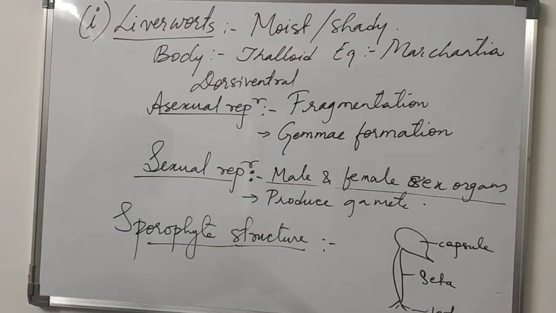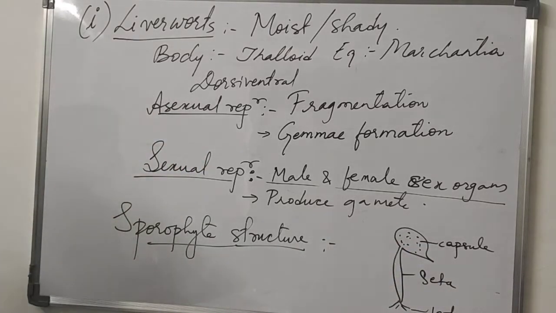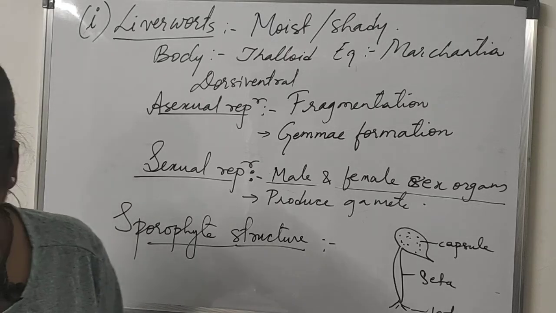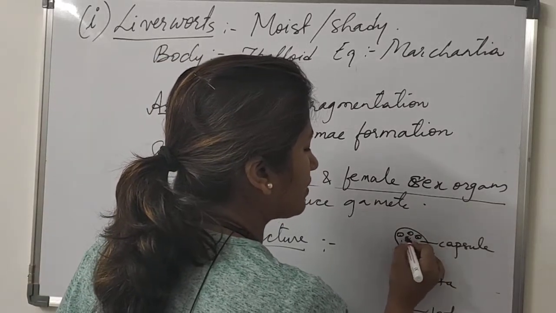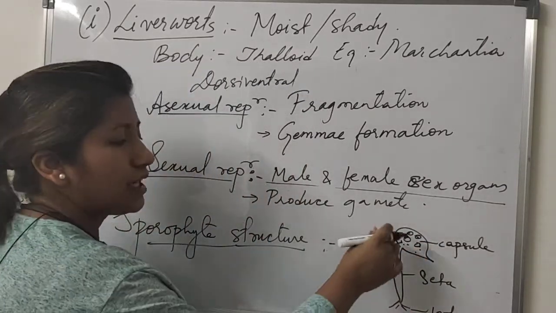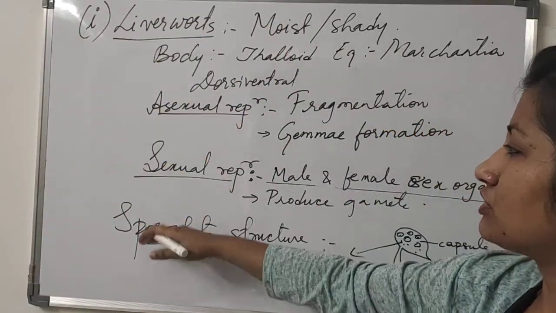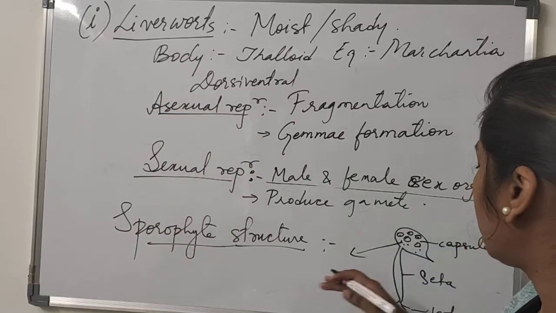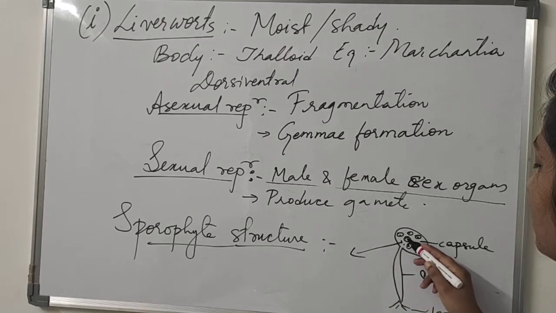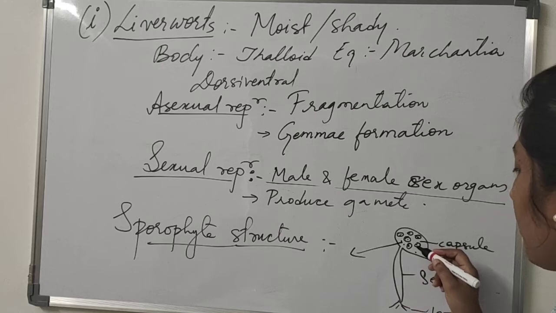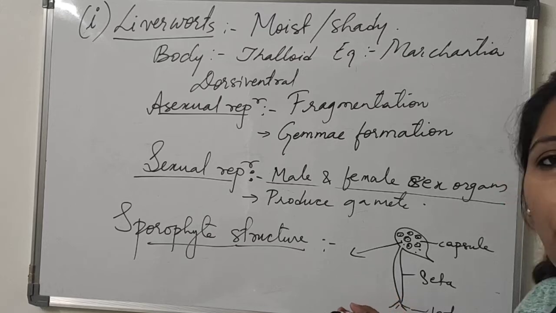They have these three parts, and inside this capsule there are spore mother cells. Recall the previous one which we have studied, the nature of bryophyte sexual reproduction. The same will happen here also. Inside this capsule, the spore mother cells are present, because from this capsule spores will be formed. The cell which produces spores, we call the spore mother cell.